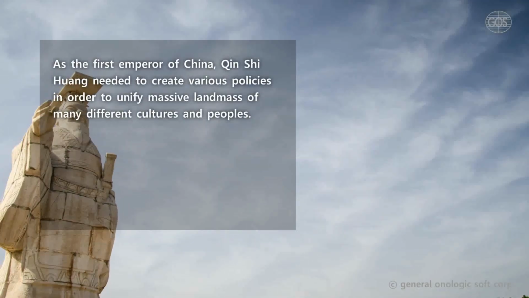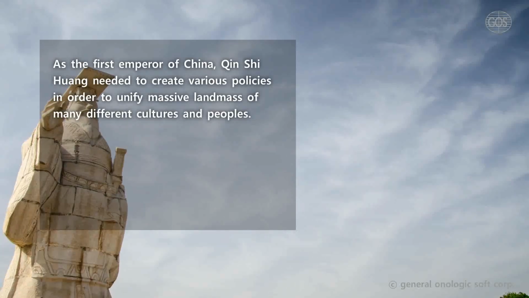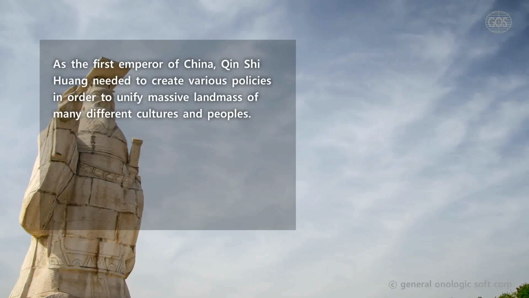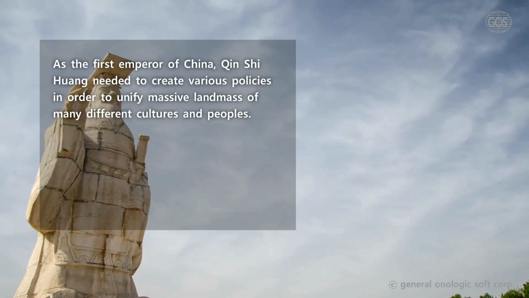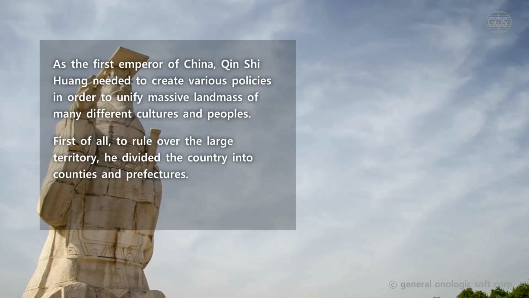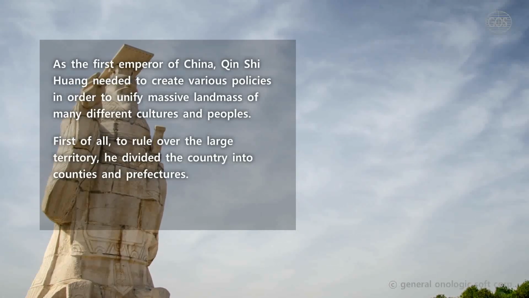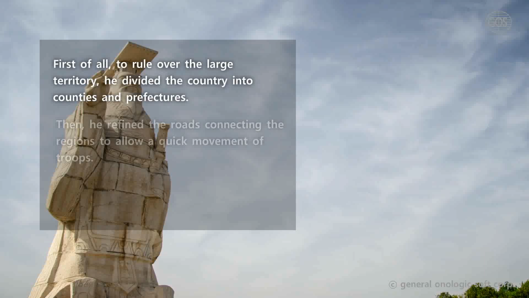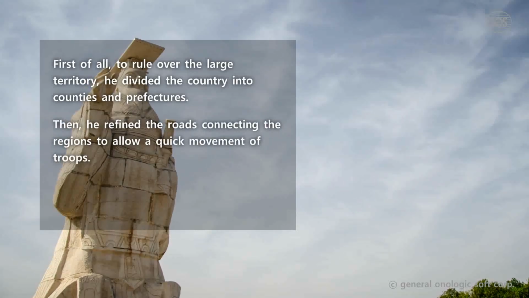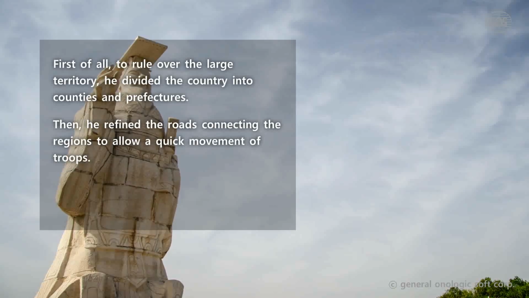As the first emperor of China, Qin Shi Huang needed to create various policies in order to unify a massive landmass of many different cultures and peoples. First of all, to rule over the large territory, he divided the country into counties and prefectures. Then, he refined the roads connecting the regions to allow quick movement of troops.